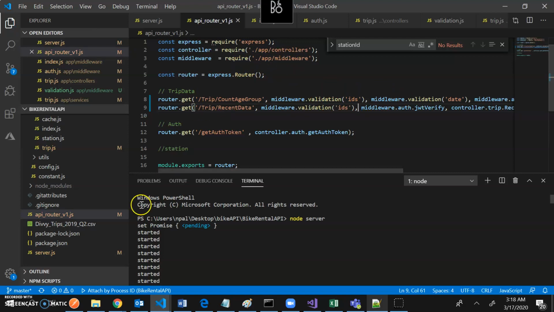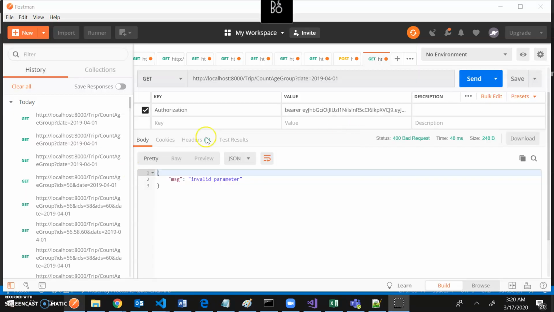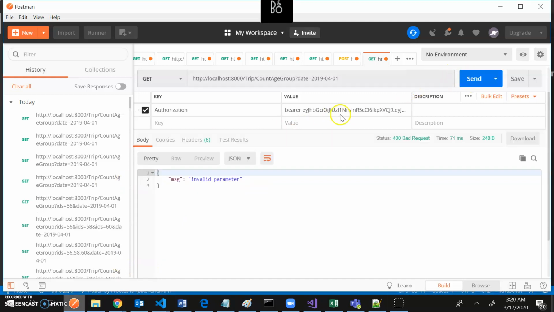And now if I run the code, let's see what happens. So as you can see, after running the code, it's returning me the same result, that invalid because